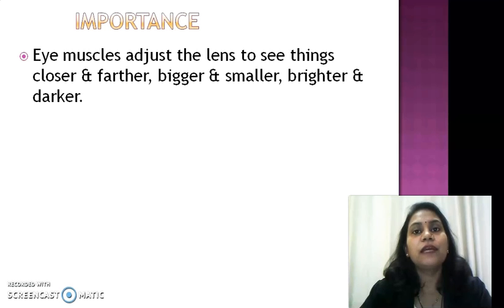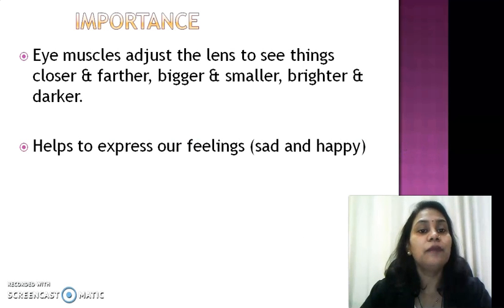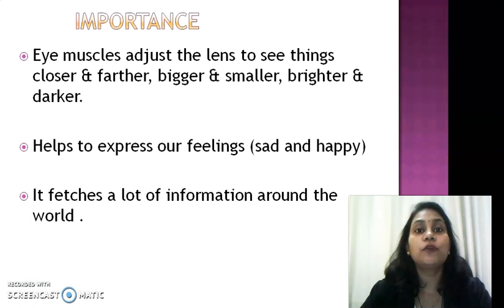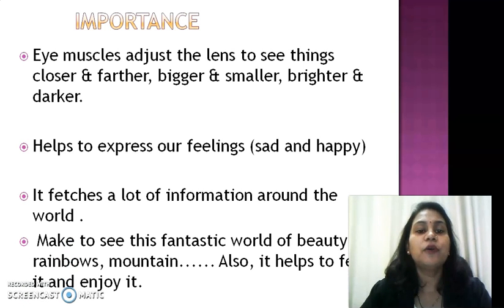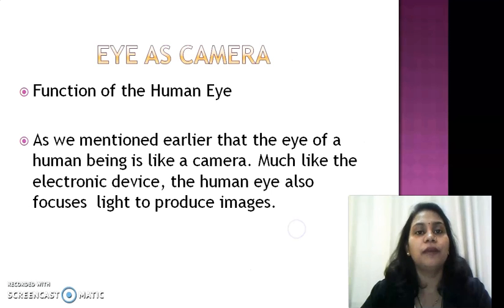Because of the eye, we can see dark objects, dim objects, farther objects, closer objects. The eye helps us to express our feelings, and it fetches a lot of information around the world, making us see this fantastic world of beauty, rainbows, mountains. Whatever beautiful nature we can see, we see only because of the eye.